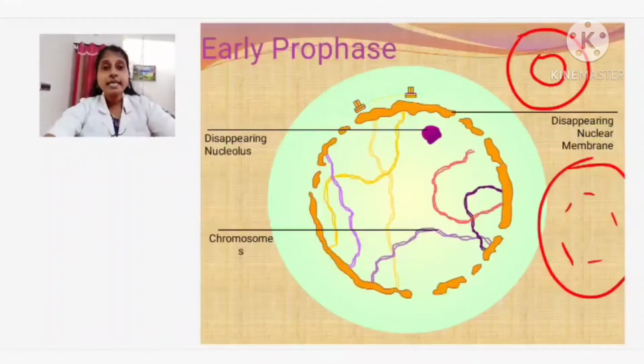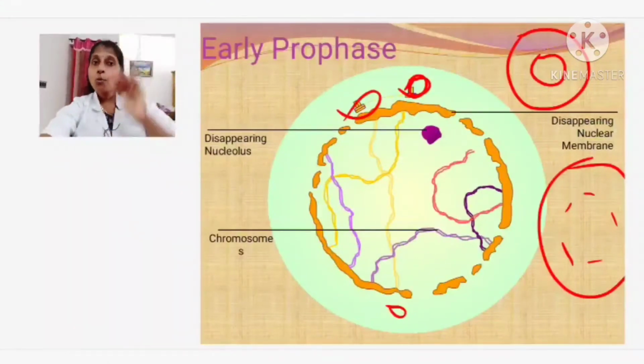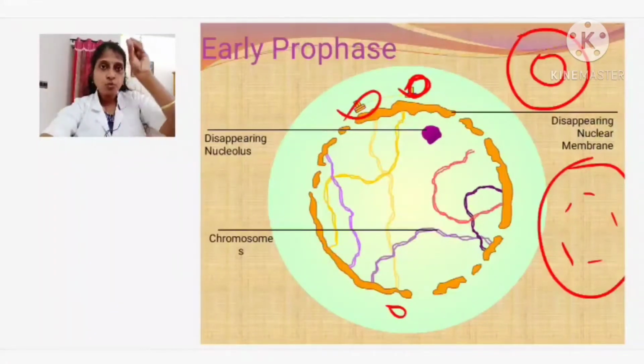Second, centrosome, you know, isn't it? The centrosome will divide and they will form 2 centrioles. Centrioles we have learned, isn't it? This is in the case of animal cell I am speaking, because centrosome is not present in the case of plant cell. So we are now speaking about animal cell. The centriole will divide, one centriole will be present over here, another centriole will come to this pole. They will be moving towards the opposite poles, right. So the nuclear membrane has disappeared, and the centrioles have moved towards the 2 sides, they are going to move towards the 2 ends.